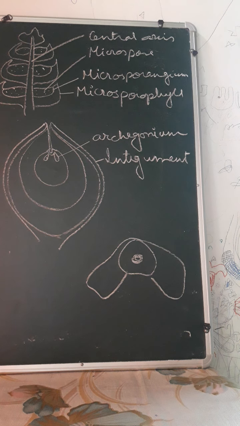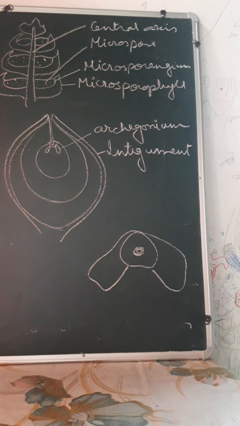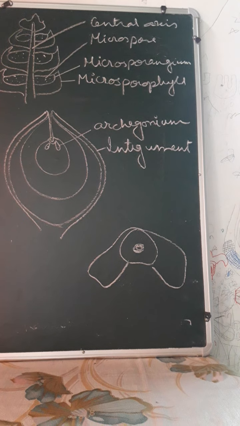Now after this, we have to study the classification of gymnosperms. So let's now study the different types of plants that are found in gymnosperms. First of all we come across the plant Cycas. Cycas is also known as the pandas of the plant kingdom or the reptiles of the plant kingdom.